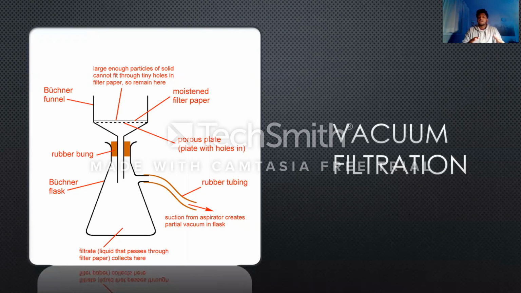Let me just describe the entire process of vacuum filtration first. As you can see, there is a Buchner funnel. We need to have a filter paper and we need to moisten it using water. Then we're gonna place the rubber bung so that when we put this Buchner funnel in the Buchner flask, it doesn't move. Then we are gonna connect the rubber tubing so that we can use the vacuum. So we are gonna slowly pour the mixture in it, and here we will get the filtrate.